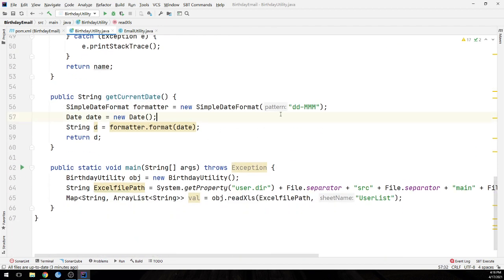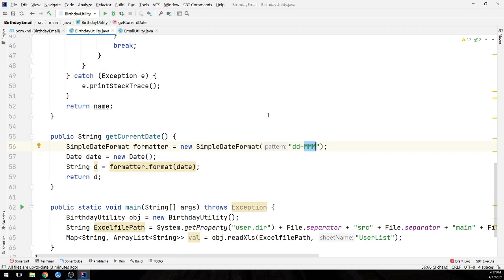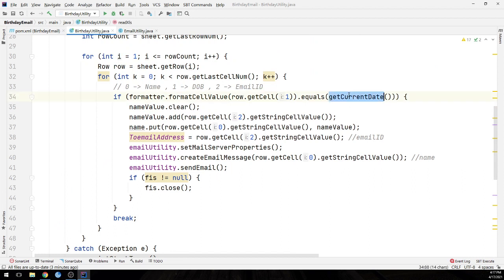We get the system date in the form of DD MMM. Today is the 17th, so we'll get it in the form of 17 APR. So we have received 17 April here, and the same format we have applied in the Excel file. If you observe there, it says 17 APR.